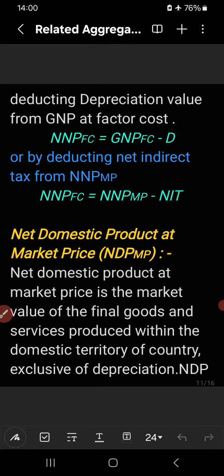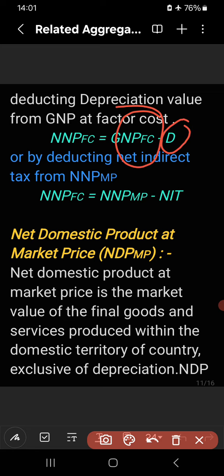Just deduct D. So NNP at factor cost is equal to GNP at factor cost minus depreciation value, GNPFC minus D. Right? We know this thing. That gross value is given, net value is asked means we have to deduct depreciation value. Right? And generally, gross value is more than net value because there is the difference of D.